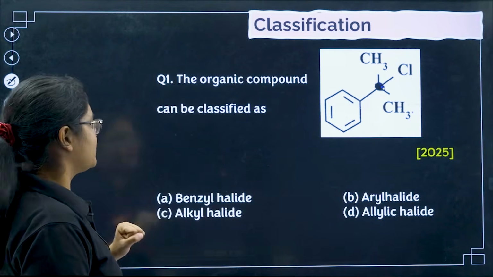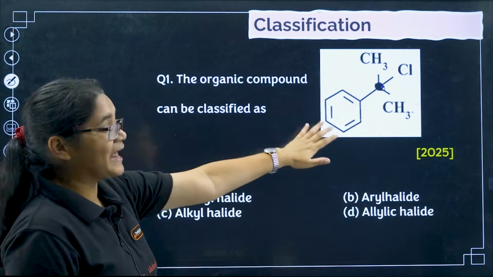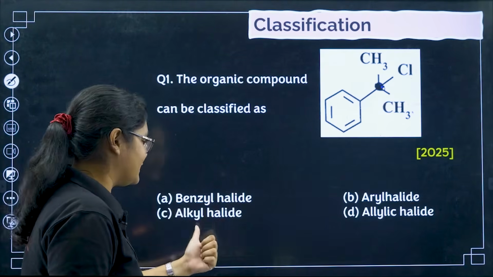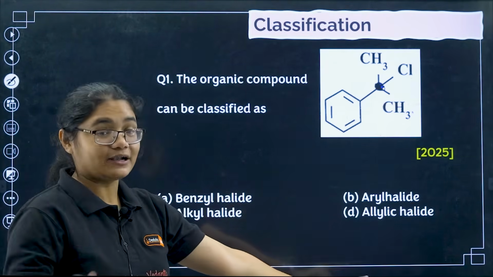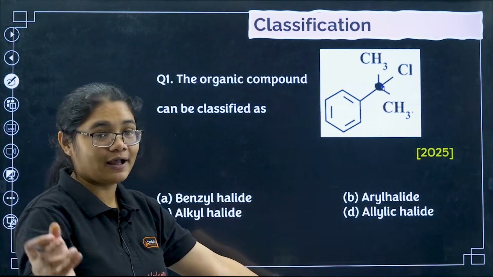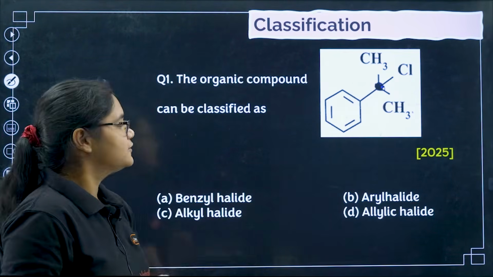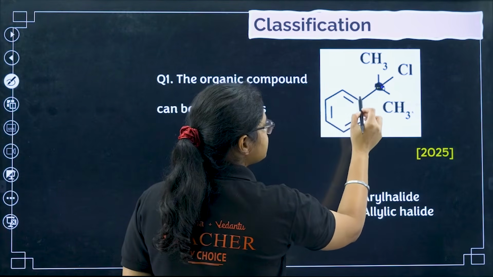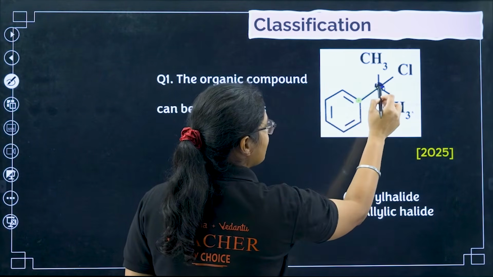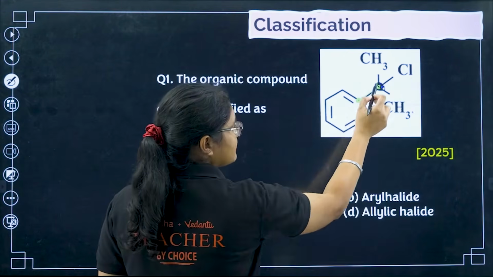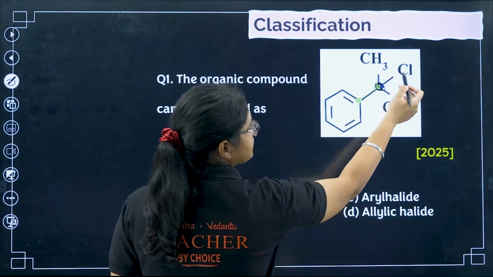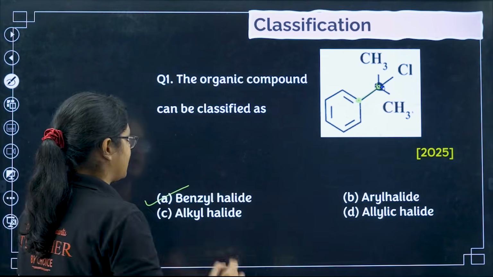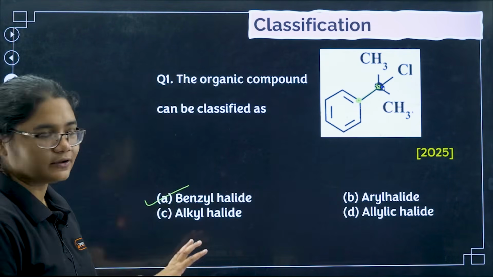The first question is, the organic compound can be classified as benzyl halide, aryl halide, alkyl halide, or allylic halide. Your time starts now. Please pause the video and put down the comments quickly. I'll tell you. This is a group attached to a carbon having a benzene ring. This carbon is called the benzylic carbon, and since the halogen is attached to a benzylic carbon, it is called a benzyl halide. So option number A.